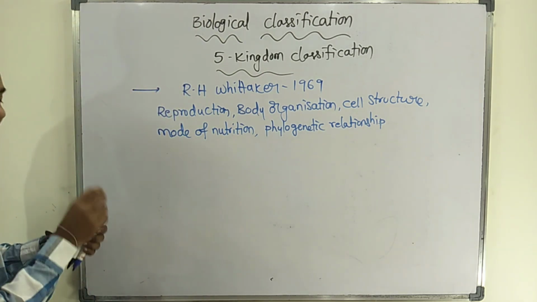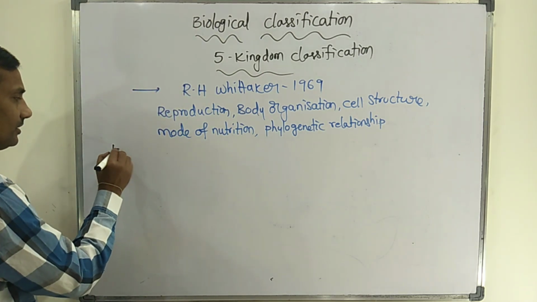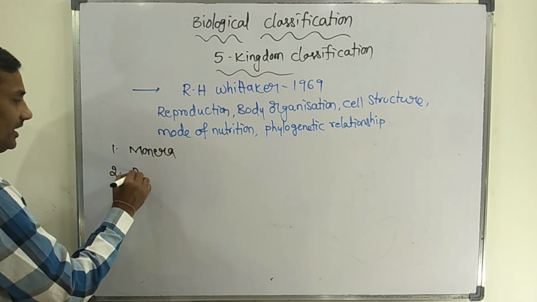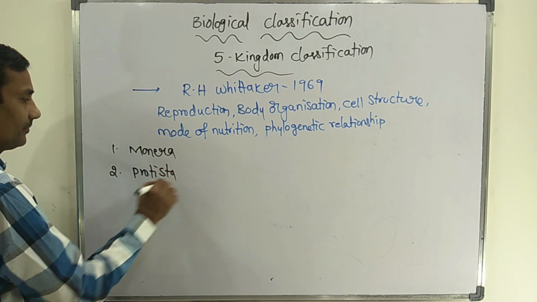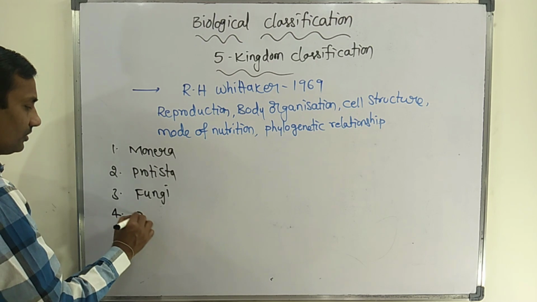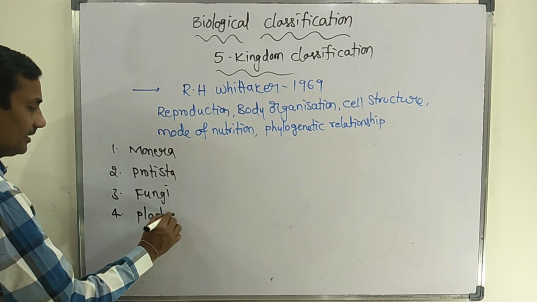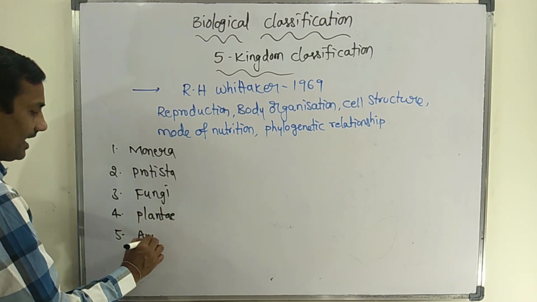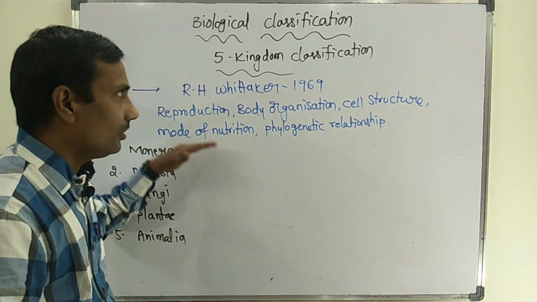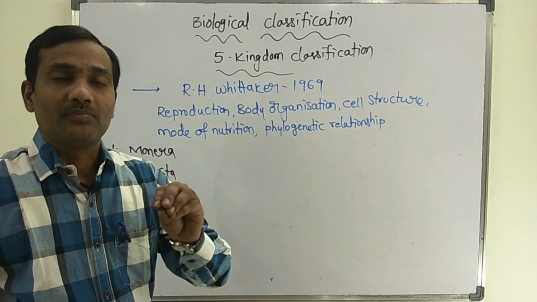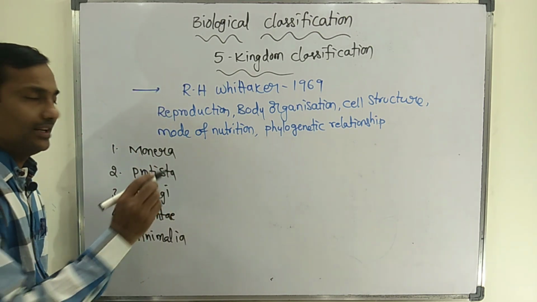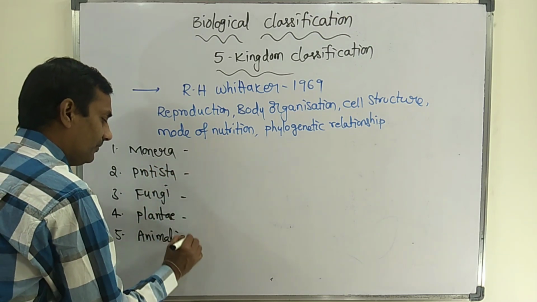Now let's discuss each and every kingdom. First, the Monera kingdom. Second, the Protista kingdom. Third, the Fungi. Fourth, Plantae. Fifth and last, Animalia. Like this, all organisms are broadly classified into five kingdoms. Every kingdom has some unique features.